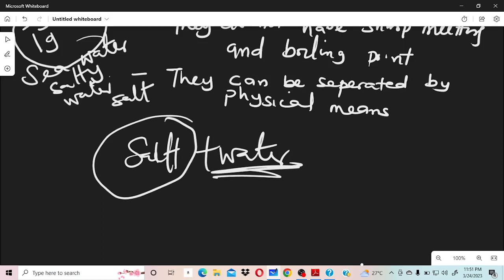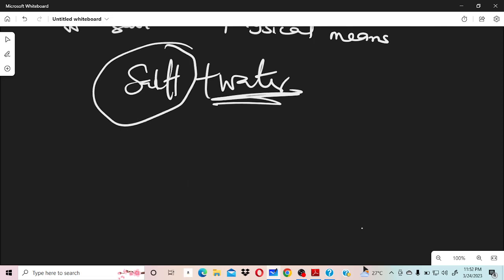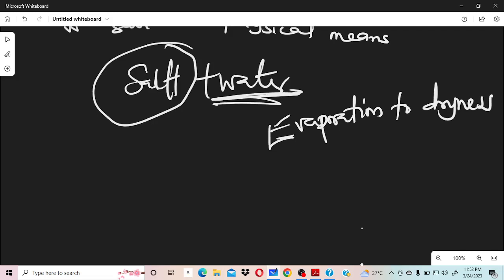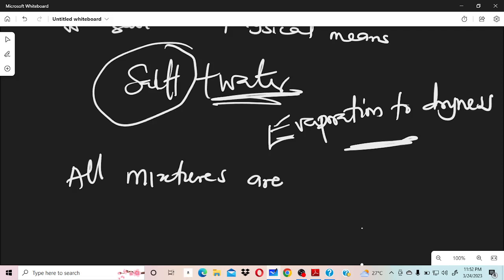And they can be separated by physical means. Yes, when we get there, we are going to talk about that. A way by which you can separate seawater, we call it evaporation to dryness. Yes, you can use evaporation to dryness to actually separate that. When we get to our separating technique class, we are going to do justice to it. So you can see there are seawaters, which means that all mixtures are impure substances.